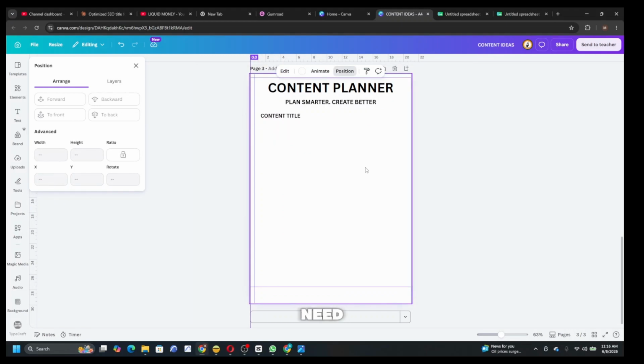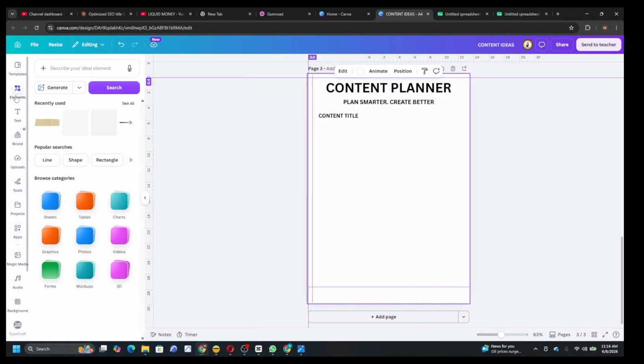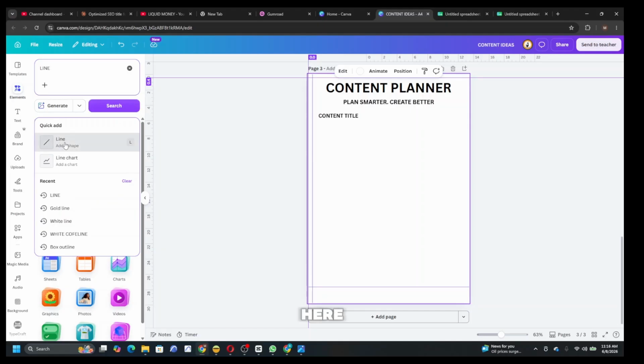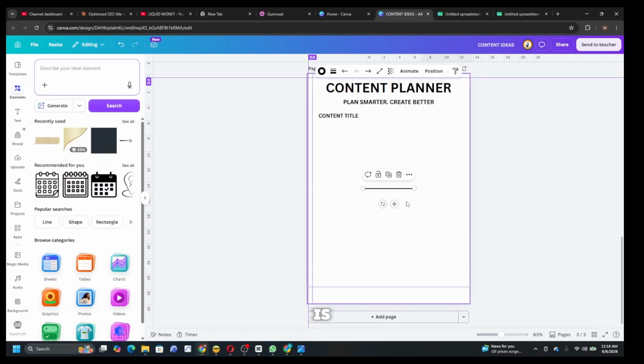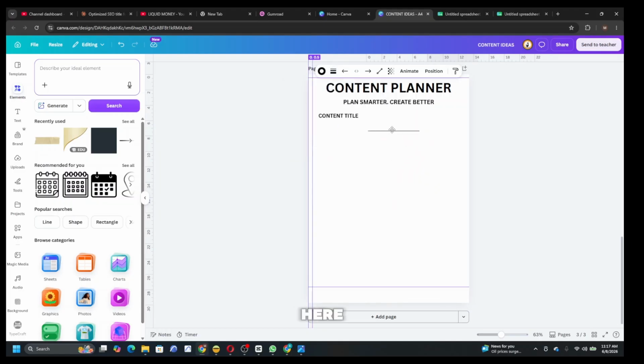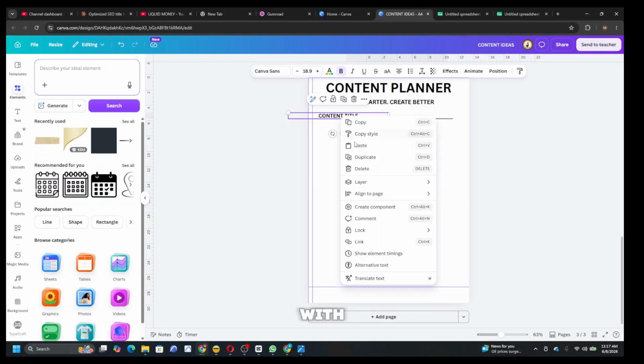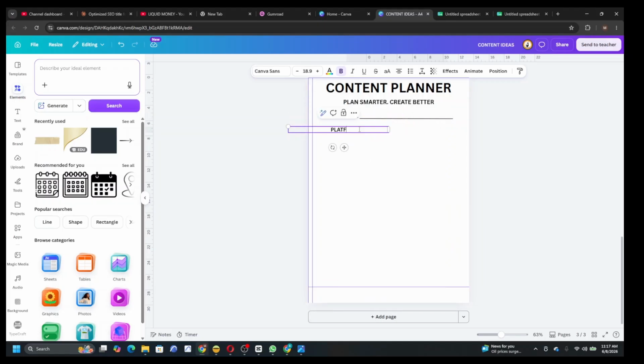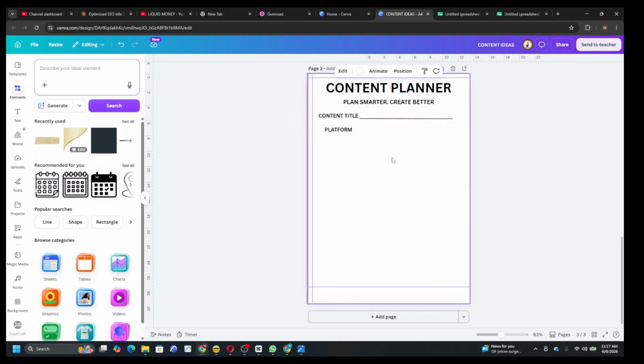Next thing we need now, we need a line. Come to alignment, you type line, look at it here, you click. This line is thick, we are going to reduce it. Okay, what you have to do is come to this place. As you can see, it's 4, so we are going to use 2. Let's use 2. We'll bring it here, stretch the line. The next thing we are going to do now is "Platform." Come to this place, we duplicate. We'll duplicate the line, you bring the line here.